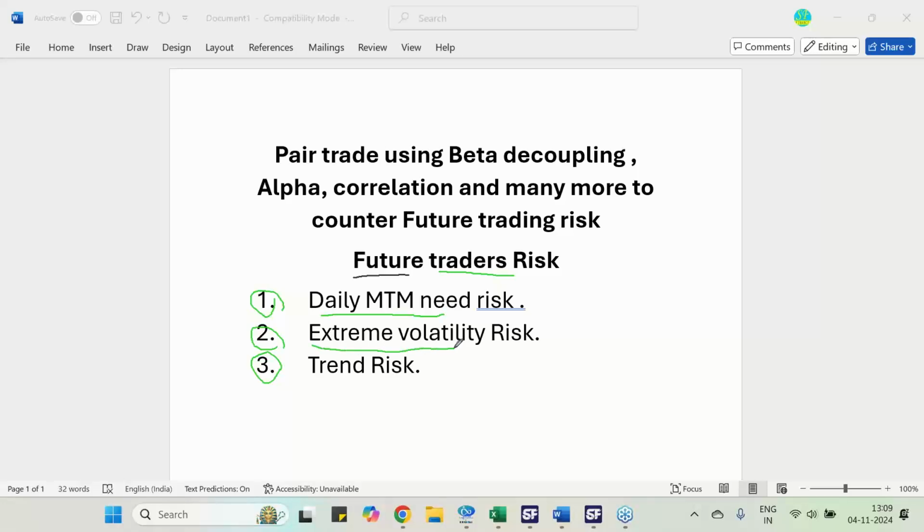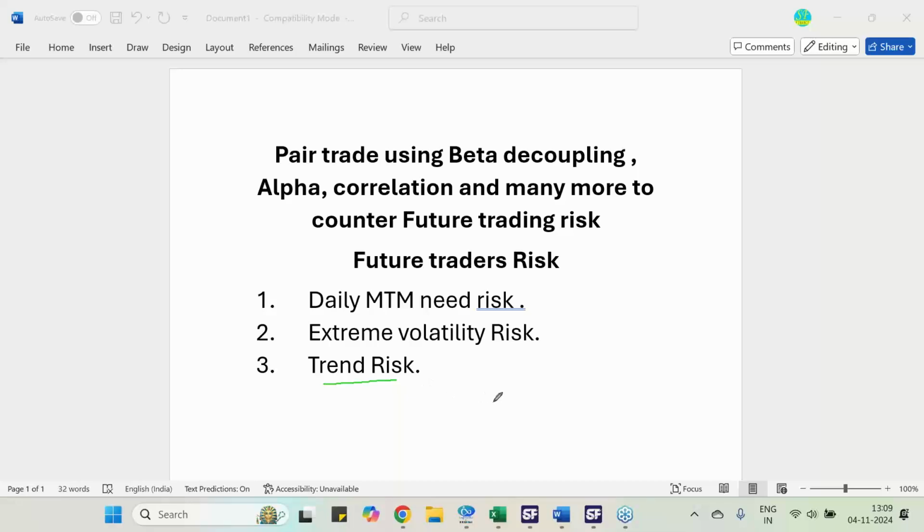Second, extreme volatility risk. Now we are recording it on the 4th, and tomorrow is the US election result. Suppose Nifty itself falls by 5%. So many stocks will crash, with 15-20% falls. What will happen? If your M2M is not adjusted in the extreme volatility condition, the broker will close your position. Even if you have the option hedge, your position will still be closed, because M2M gets monitored on a real-time basis.